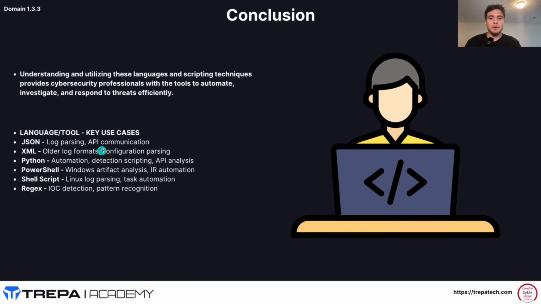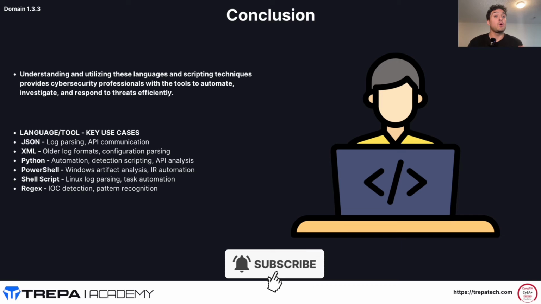So JSON, log parsing, API communication. XML, extensible markup language, is for older log formats and configuration parsing. JavaScript Object Notation is JSON. Python, automation, detection scripting, API analysis. PowerShell, Windows artifact analysis and incident response automation. It's Windows though, keyword. Shell scripting, Linux log parsing, and task automation in a Linux environment. And then regex, or regular expression, is indicator of compromise detection and pattern recognition, something we use in our scripts to help us parse, right?